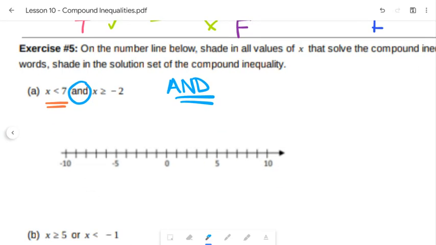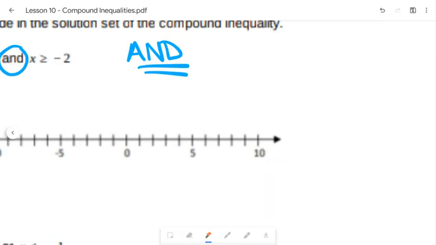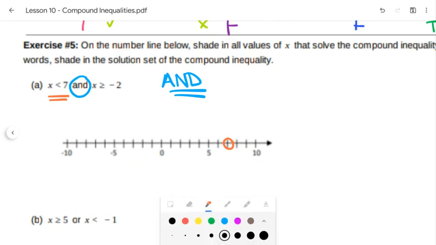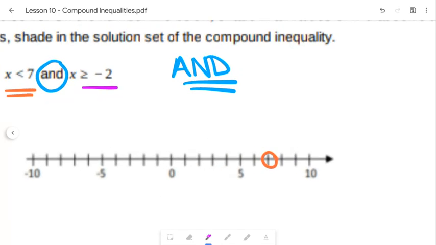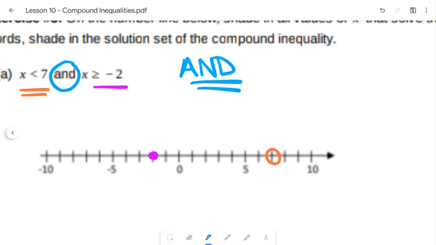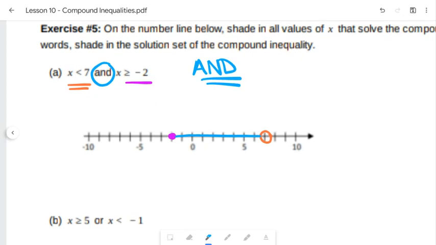So I'm going to go in again, and that x less than 7, that's going to stay open. So that's my open circle at 7. Now, here, x is greater than or equal to -2. I'm going to draw in our dot here. Now, the pieces that satisfy or make them both happy are anything in the middle there. So that would be how we would draw it on our number line, right? Because we have set rules. So it can't go further, right?